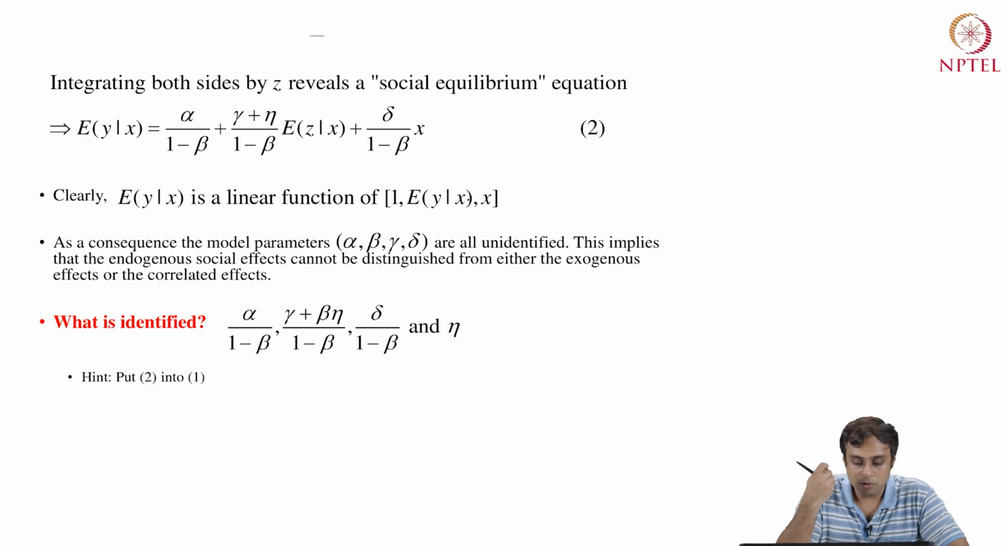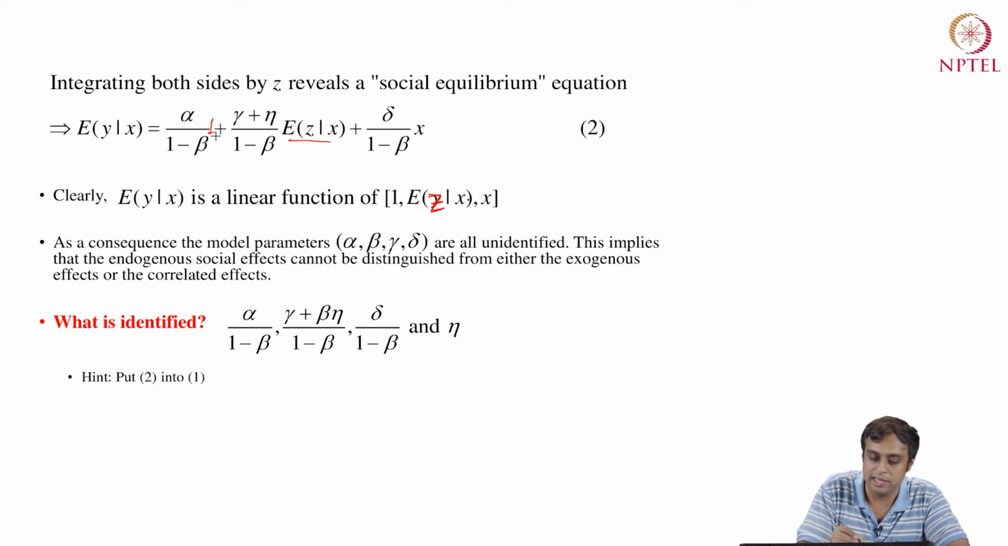Now, expectation y given x is a linear function of 1, the intercept, a column of 1s. It's also linearly related with expectation z given x, sorry about the typo there, and x. As a consequence, the model parameters alpha, beta, gamma and delta are all unidentified. This implies that the endogenous social effects cannot be distinguished from either the exogenous effects, which is z, or the correlated effects, which is x.